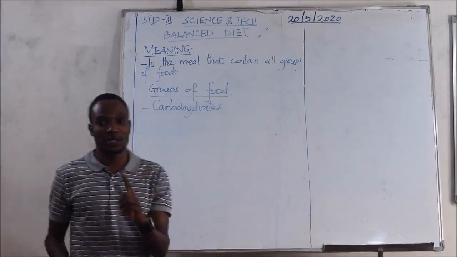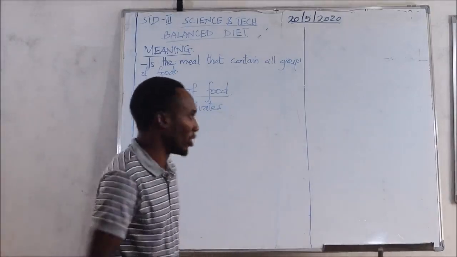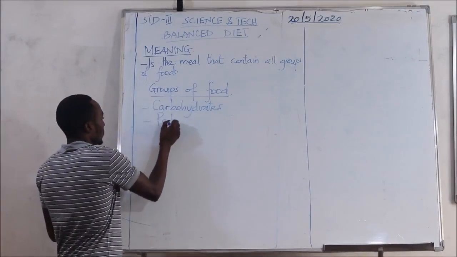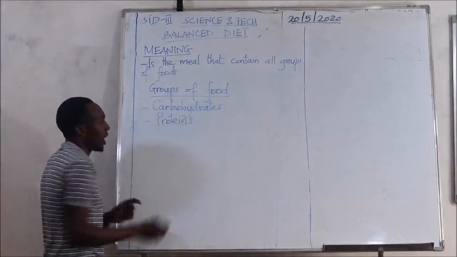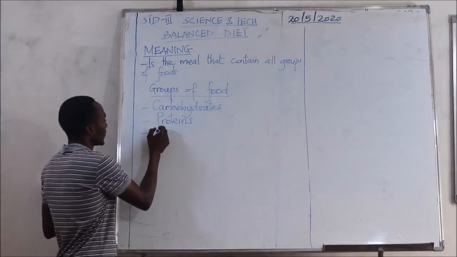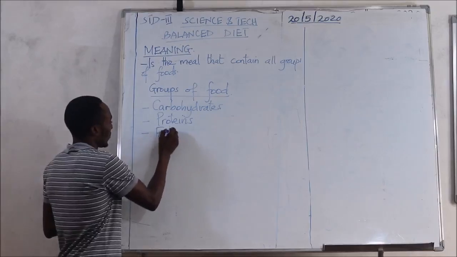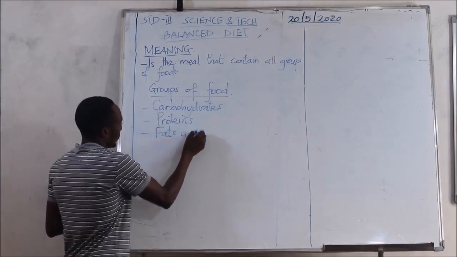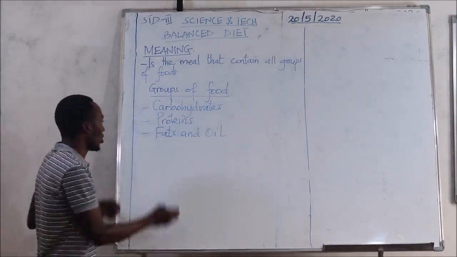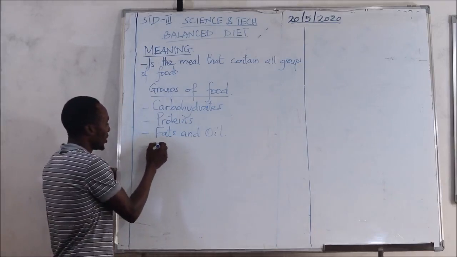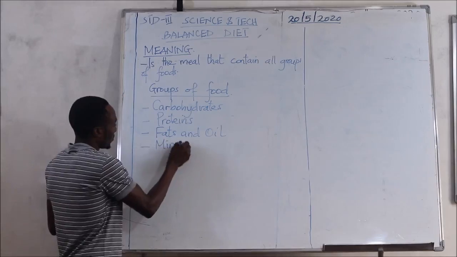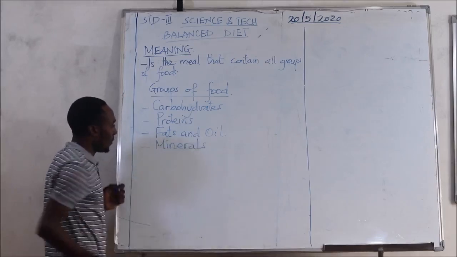The first group of food that we have is carbohydrates. The second one is proteins. The third one is fats and oil. Another one is minerals.